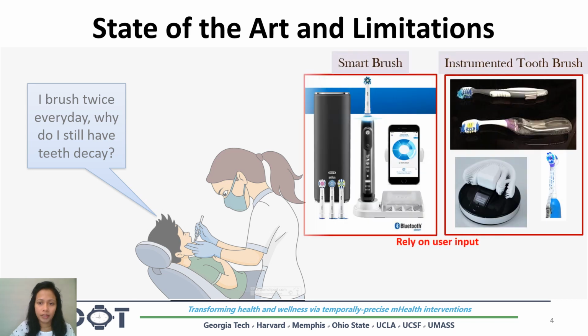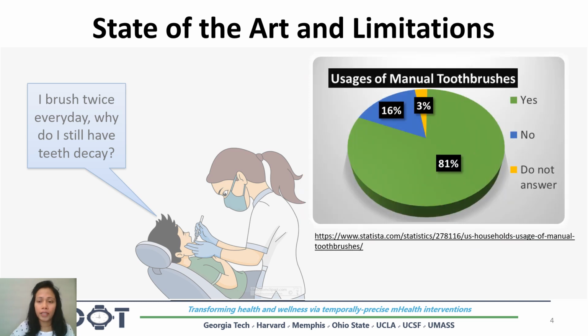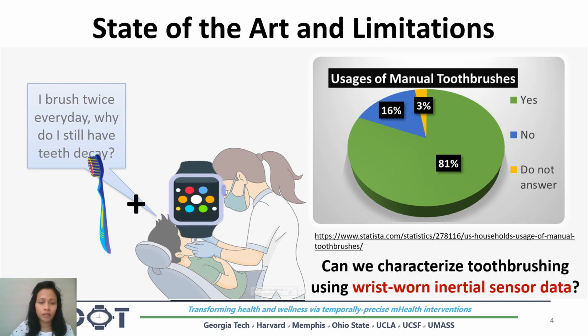Several attempts have been made with instrumented and smart toothbrushes, but they rely on user input, and more than 80% of people in the United States still use manual toothbrushes. In this work, we focus on characterizing manual toothbrushing using a wrist-worn inertial sensor.